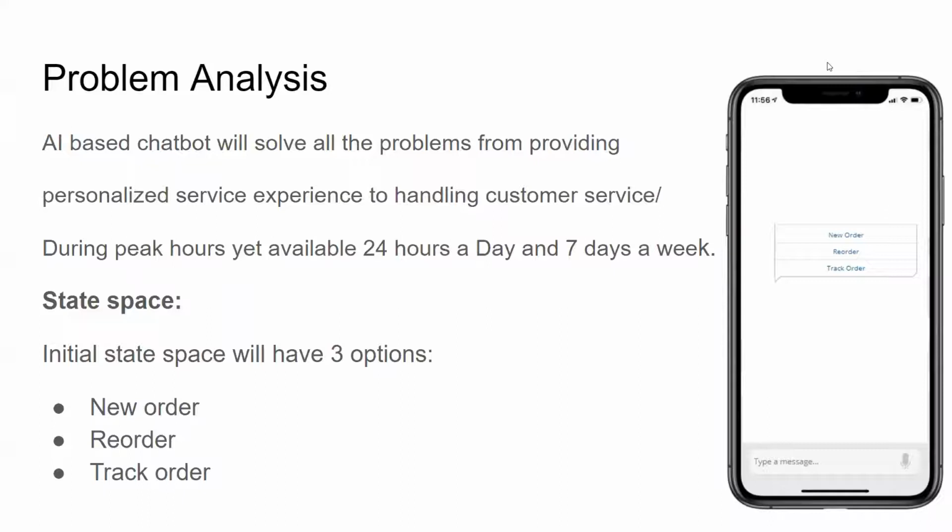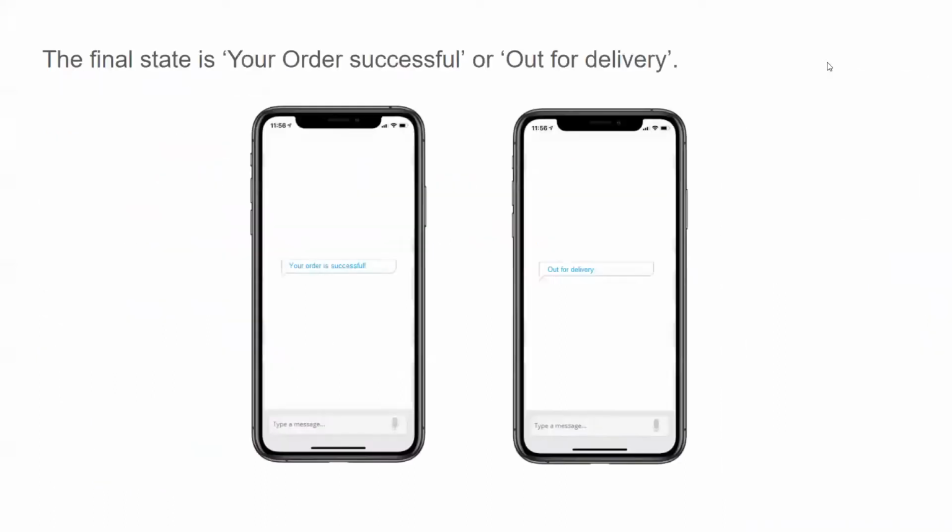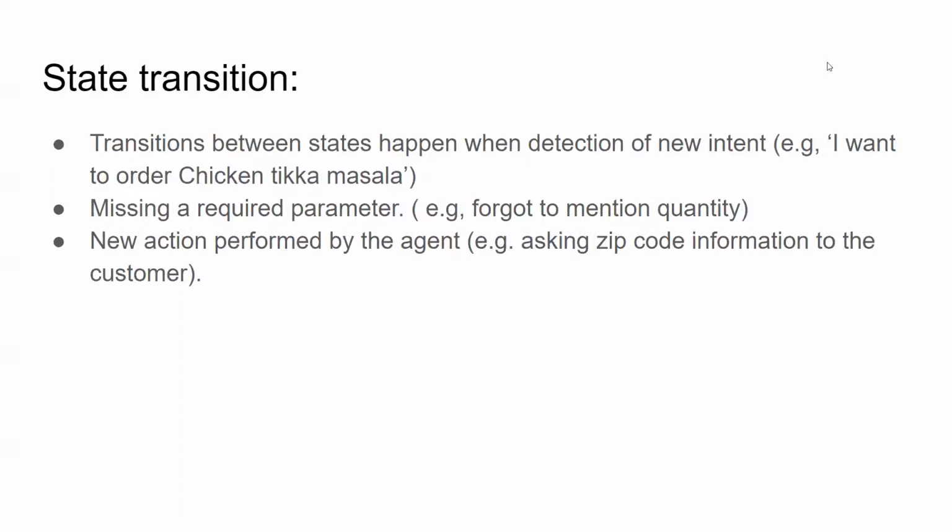The state space is as follows. The initial state space will have three options: new order, reorder, and track order. The final state is that your order is successful or out for delivery. The state transition has a couple of intents. The first intent is when the chatbot detects a new intent, for example, I want to order new chicken tikka masala. It can also trigger a missing required parameter, like forgetting to mention the quantity, or it can look for missing zip code information.